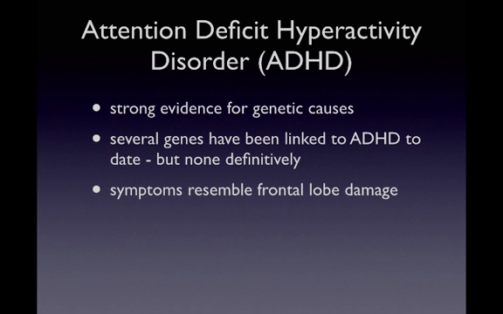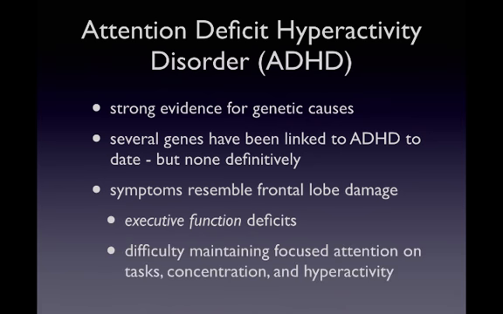Adults with ADHD show cognitive impairments and lower occupational attainment than would be expected by their education. And so the symptoms of ADHD in both kids and adults resemble those that you would expect with frontal lobe damage, specifically distractibility, forgetfulness, impulsivity, poor planning, and hyperactivity. Since the frontal lobes are also involved in short-term memory, dysfunction in this area in ADHD also disrupts the ability to remember to pay attention to important things, to monitor the effects of your actions, and to plan what to do next, because all of those things rely on the frontal lobes and working or short-term memory.